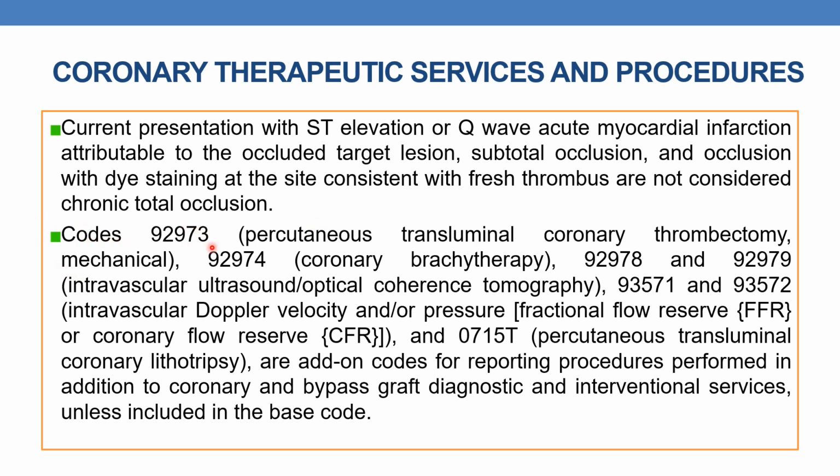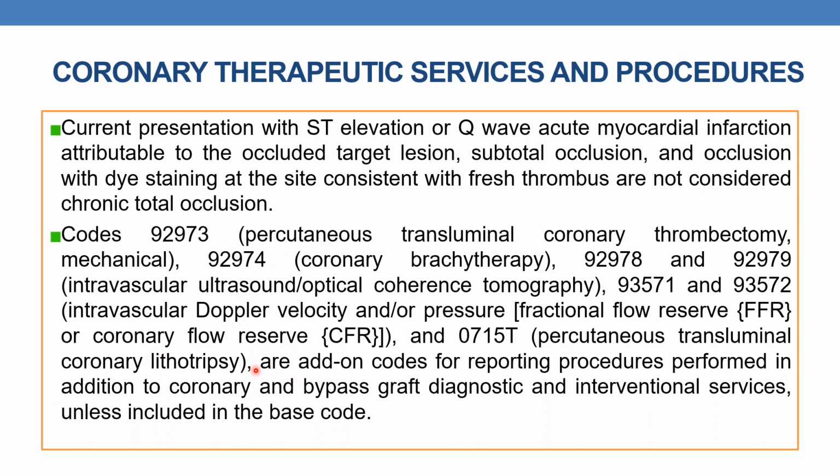Coming to the codes: 92973, percutaneous transluminal coronary thrombectomy, mechanical. The next code is 92974, coronary brachytherapy. Next is 92978 and 92979, intravascular ultrasound and optical coherence tomography. Next is 93571 and 93572, intravascular Doppler velocity and or pressure, fractional flow reserve or coronary flow reserve, and 0715T, percutaneous transluminal coronary lithotripsy.